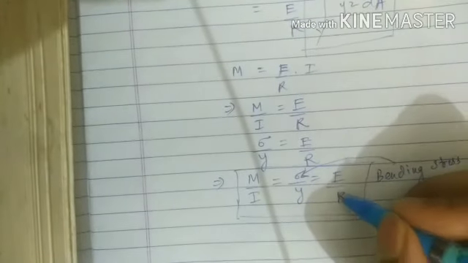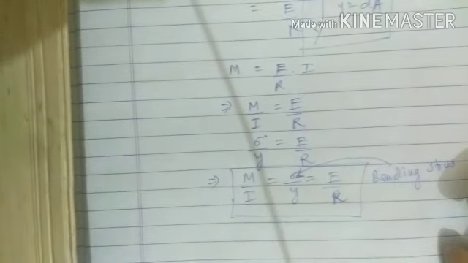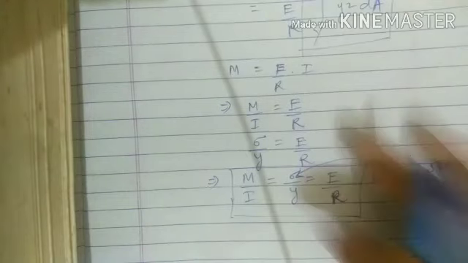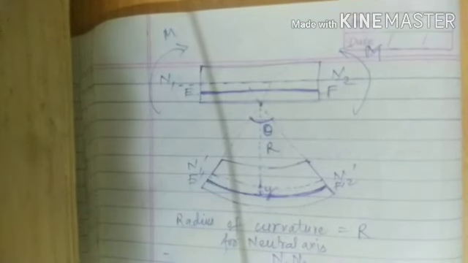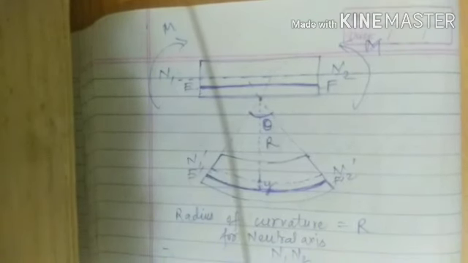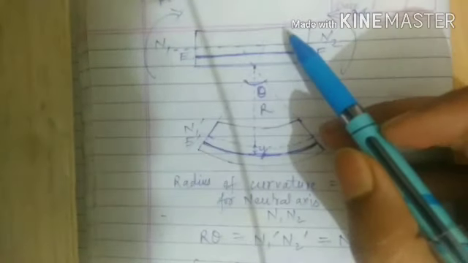This formula will help in our further discussion of this topic, and once again I want to show you how all of this has come. From the start, this is our straight beam.